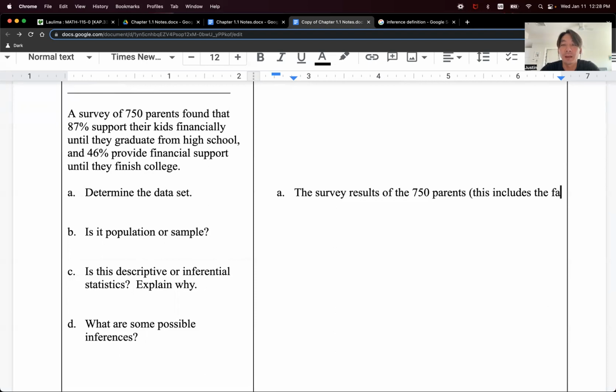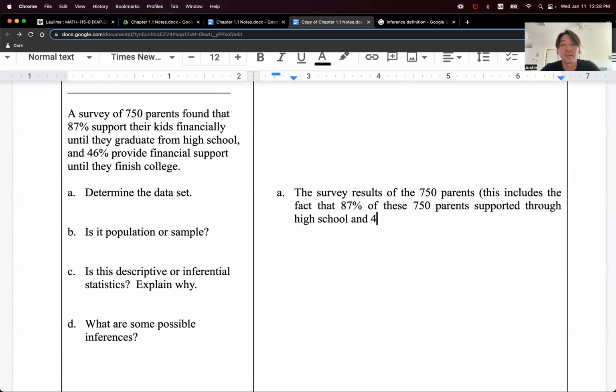Yeah, I already used the word result. So the fact that 87% of these 750 parents supported through high school, and 46% supported through college.